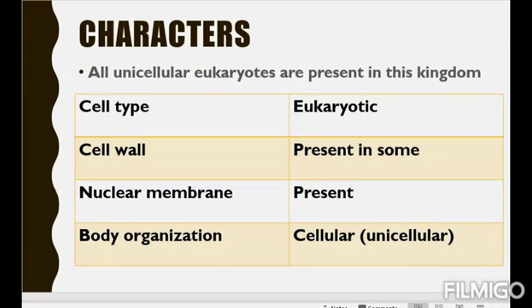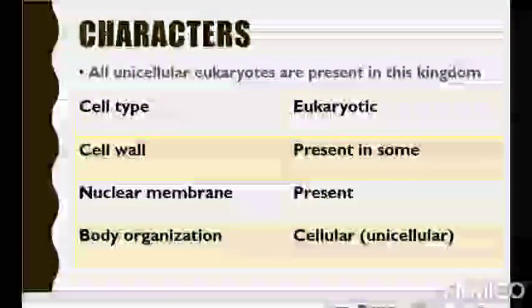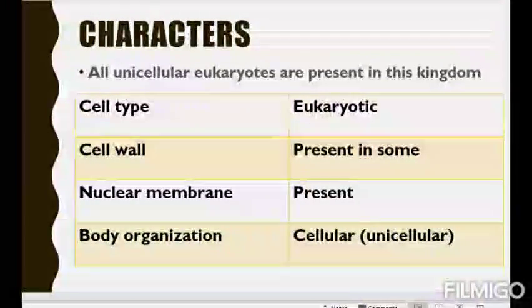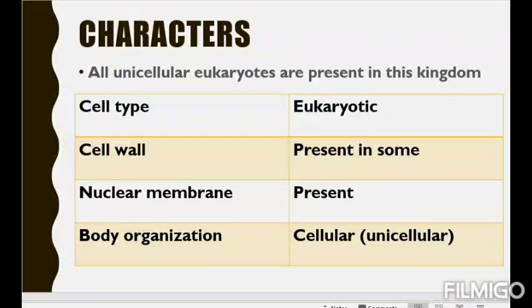And what are the other characters? First start with cell type. Cell type we have already discussed. It is eukaryote. Then cell wall. Present in some. In some cases cell wall is present, or if not, then some other substitute must be present. In most of the kingdom Protista members, cell wall is present. Then comes the nuclear membrane. As it is eukaryote, obviously a true nucleus is present. True nucleus means it should be surrounded by a nuclear membrane. That is why nuclear membrane is present.